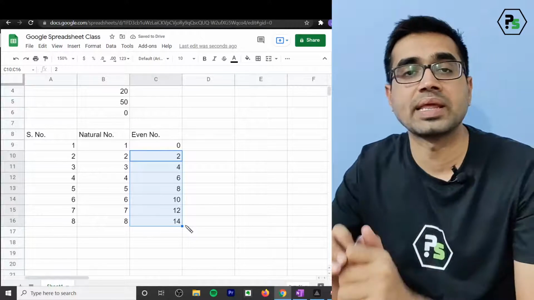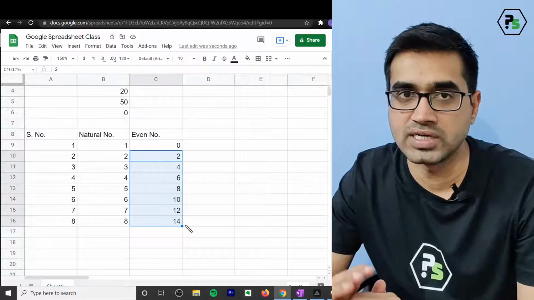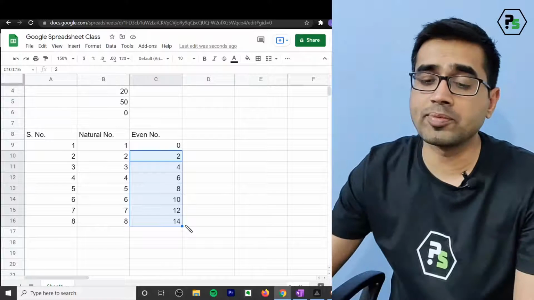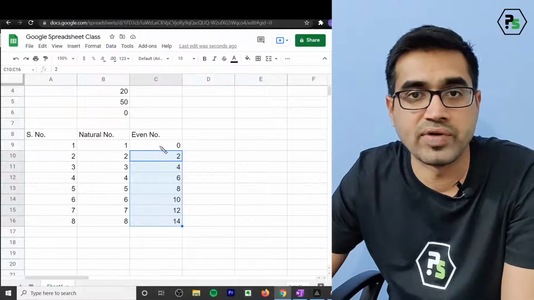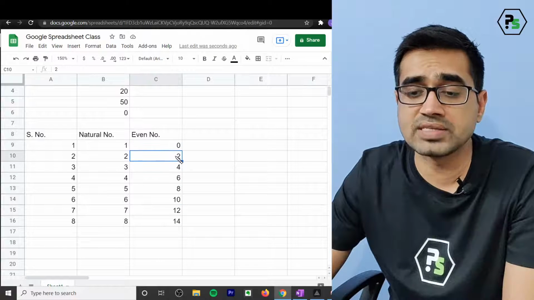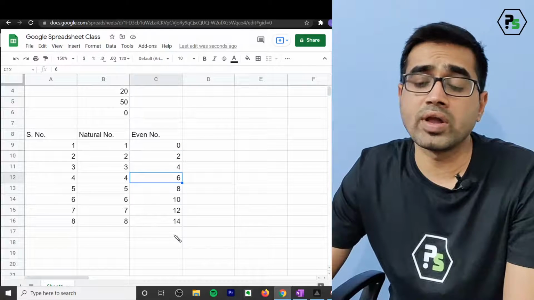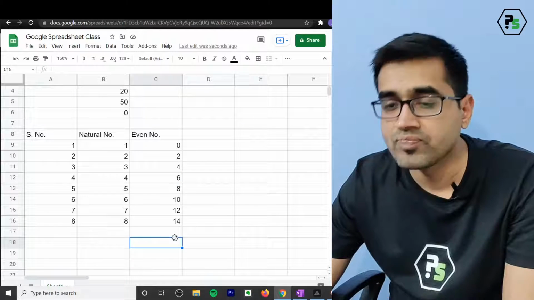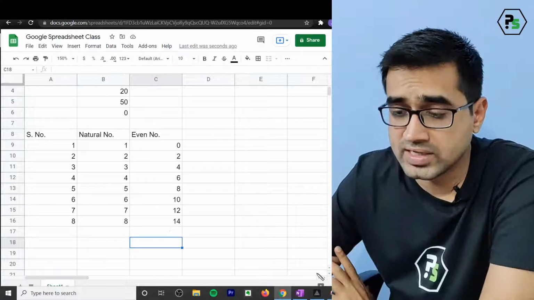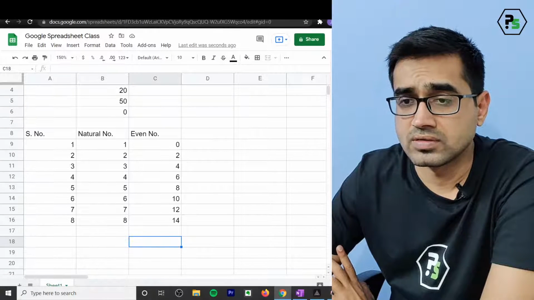So basically it's an AP. Now you understand I'm talking of arithmetic progression in Google Sheets. Arithmetic progression of even numbers, you can create an arithmetic series here comfortably. This will be your first element, second element, third element and so on. What if you are asked to find the sum of this series? There are many ways to understand that. Okay, let me take up the first one.